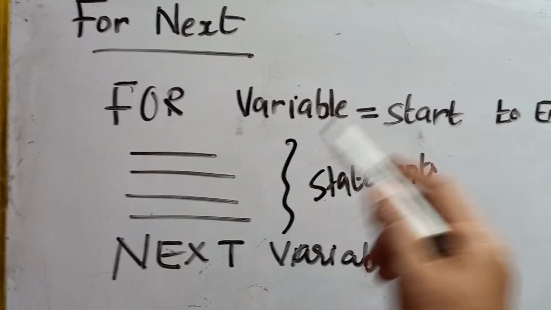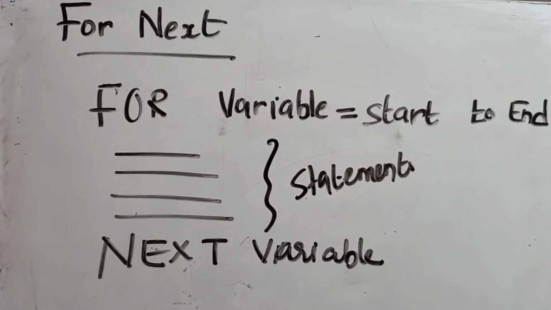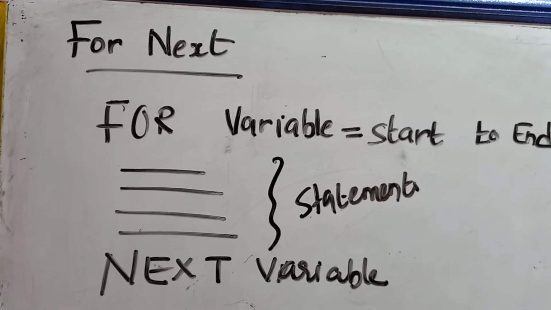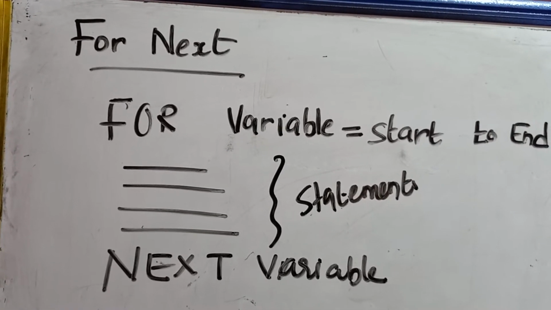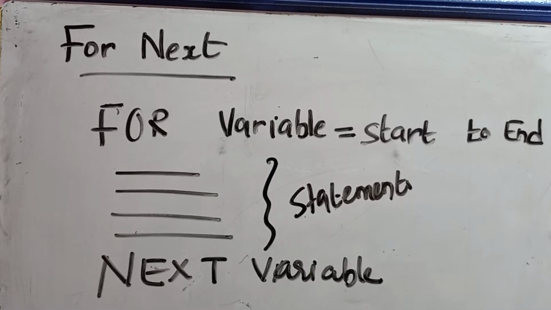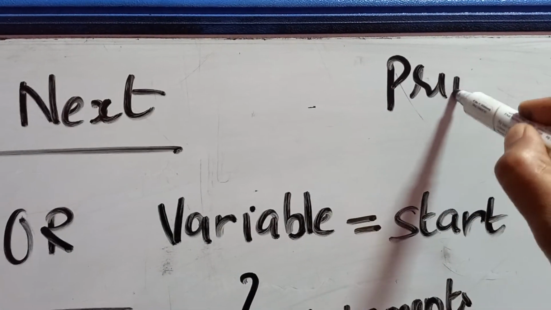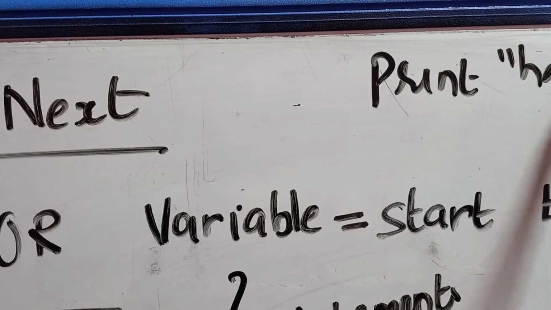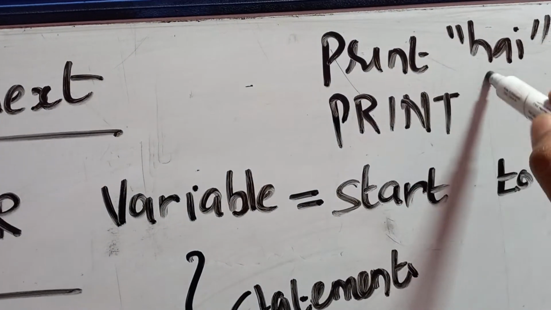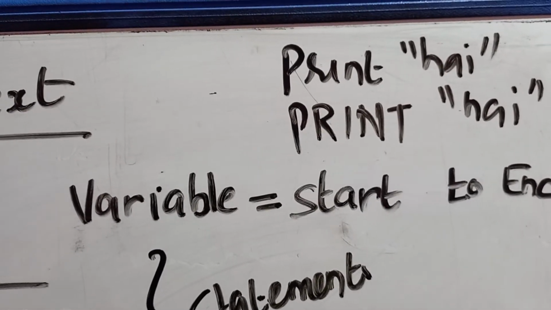If you don't know the concept of for next, or if you don't know the concept of any other loop, what you will do, you will copy and you will paste it in the bottom, and if you execute a particular thing you will be getting the particular result for 2 times, correct? For example, suppose if you want to print hi for 2 times, what you will do actually? You have to write it for 2 times, or you have to copy and paste it, right?